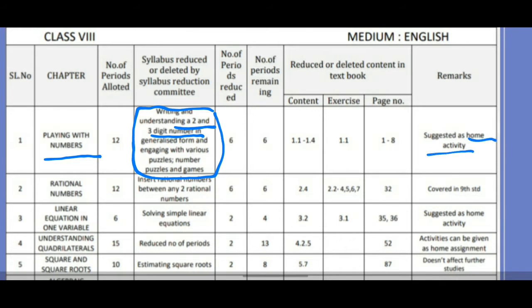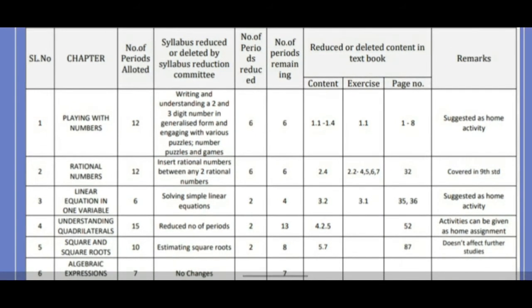Now the second lesson, which is rational numbers. For rational numbers, insert rational numbers between two rational numbers. This point has reduced, which is in your textbook on page number 32. And the same topic, why it has reduced? Because it's going to be covered in 9th standard. That is, in your next class you are going to study this.